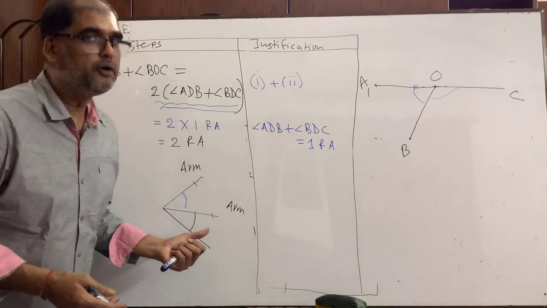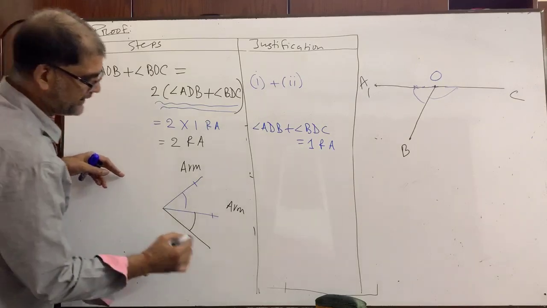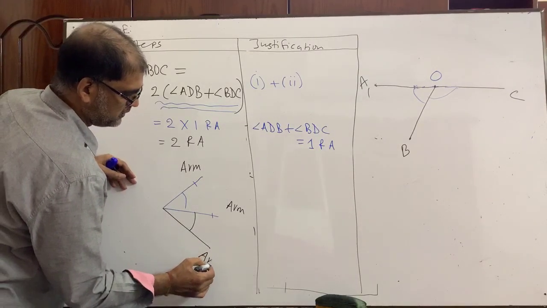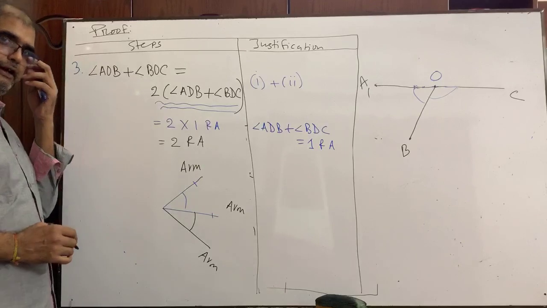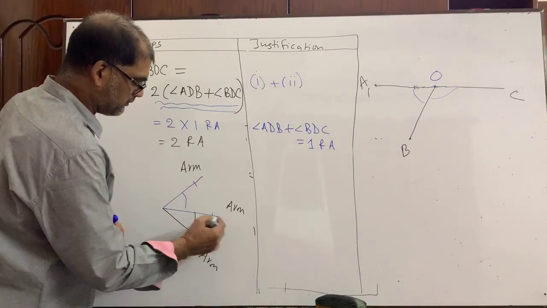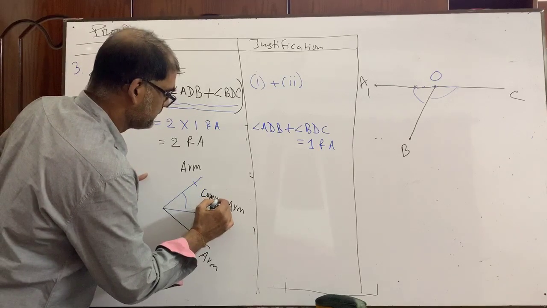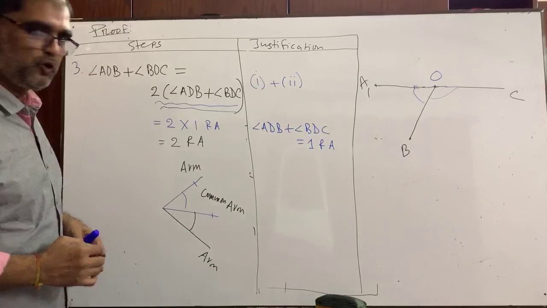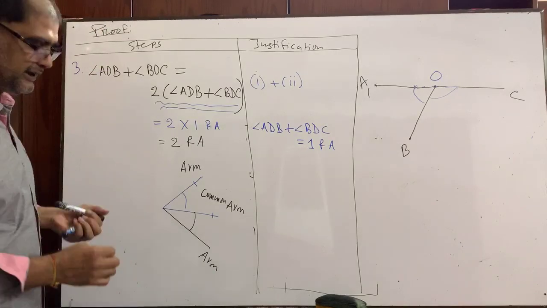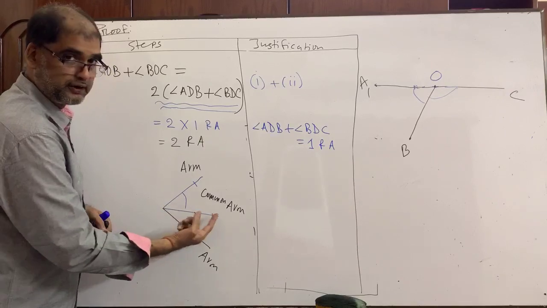So we can also name it arm. But for adjacent angles, we have a common arm. We can call it common arm. Okay? Have you seen? For adjacent angles, one arm will be common, right?